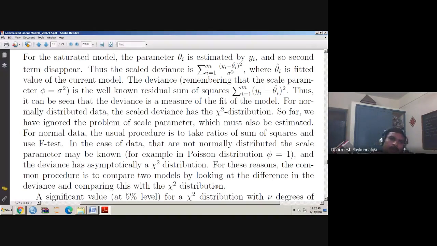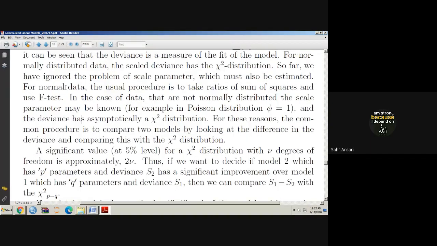I should compare based on the difference in the deviance, because deviance is chi-square. By the additivity property, the difference of chi-squares is also chi-square with the respective degree of freedom. So we compare two different models based on the deviance, with the help of the chi-square distribution.